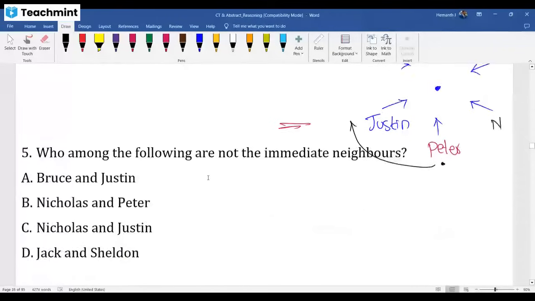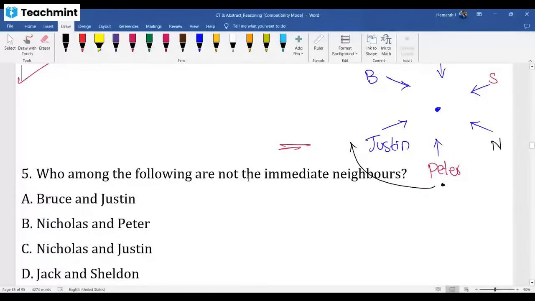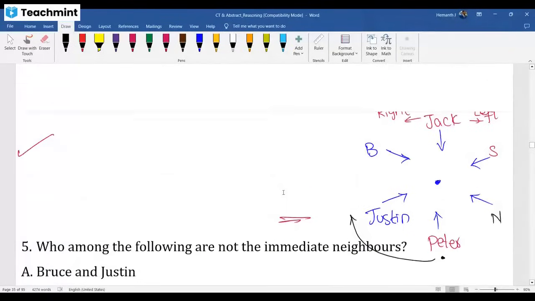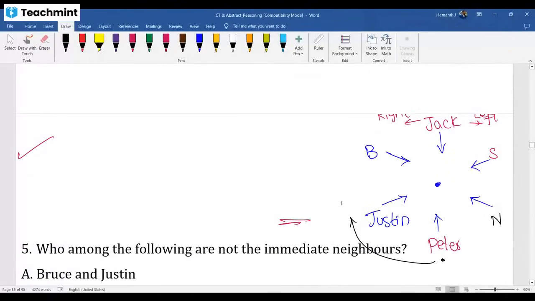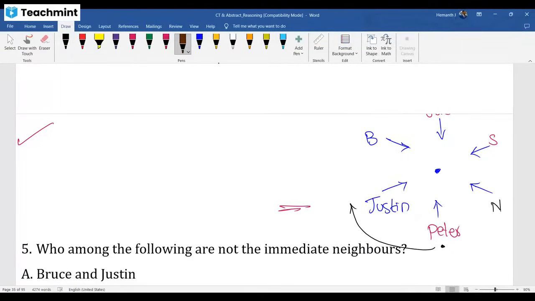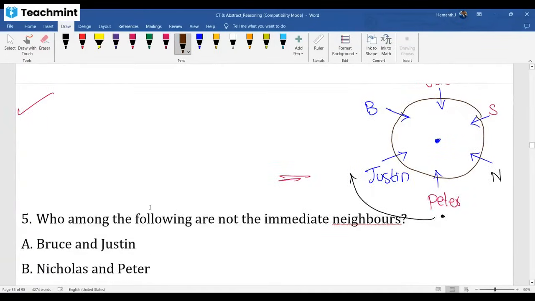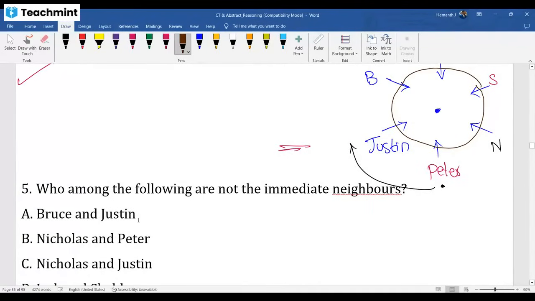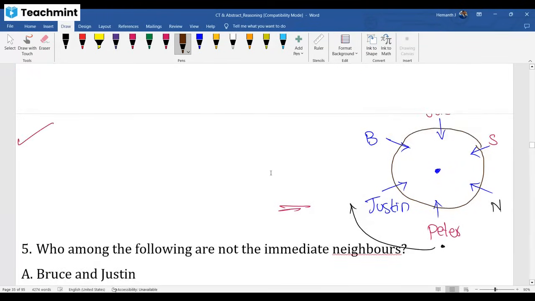Clear, right? Okay. Now they're asking who are not immediate neighbors. So you put a circle here, that's not a big deal. Among the options, Bruce and Justin are immediate neighbors. Nicholas and Justin are not immediate neighbors. So option C, we need to go ahead.